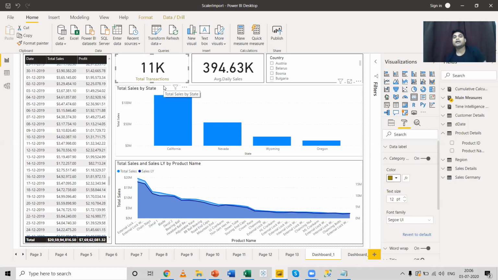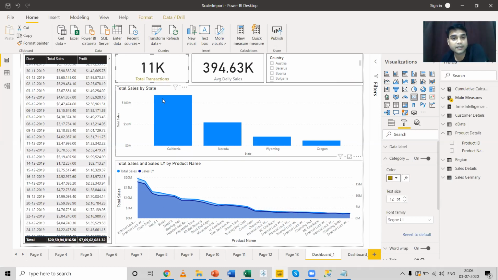Now every report has its own themes. You need to be very careful while making the reports. If you're using a similar theme for a report, so if you're using this kind of text color for this report, make sure that all your reports have the same option or same color.